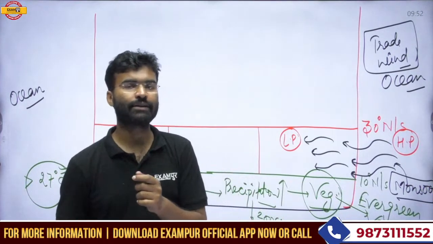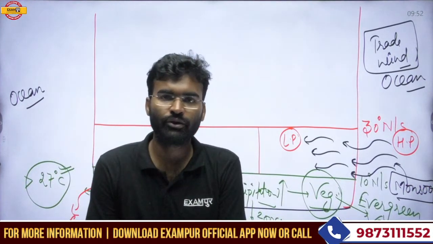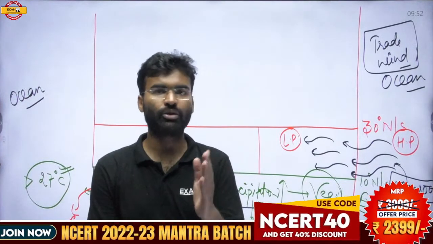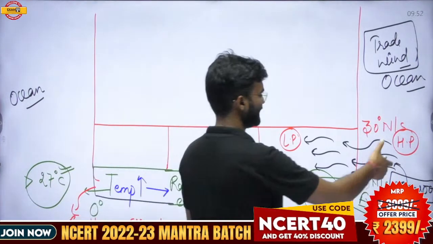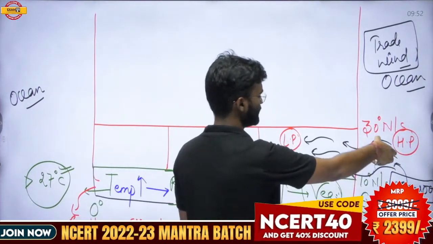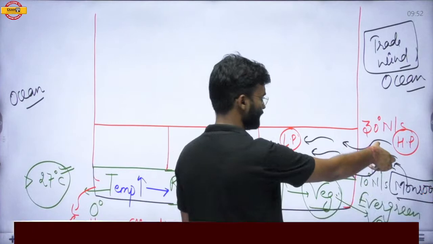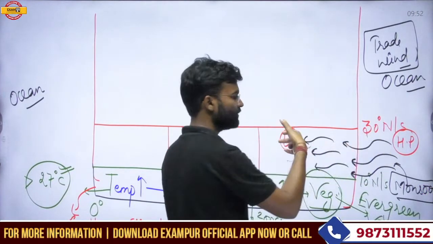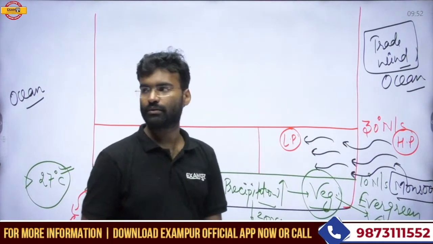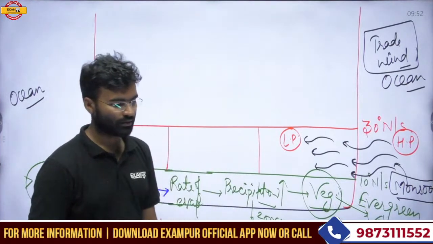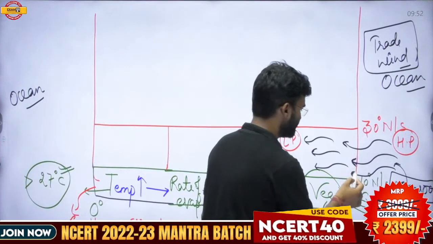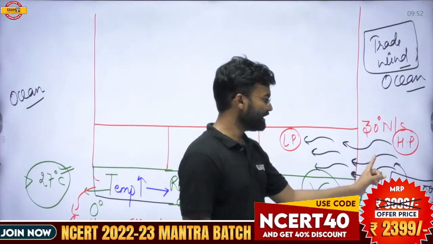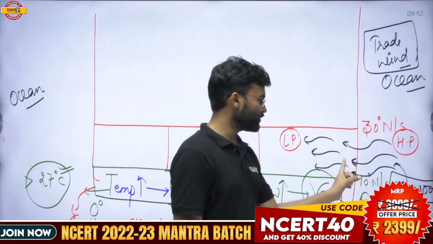If you study the trade wind in your permanent winds, you will find that the direction of the trade wind is from east to west. So due to the influence of the trade wind, the monsoon wind enters into the continent from the eastern part.